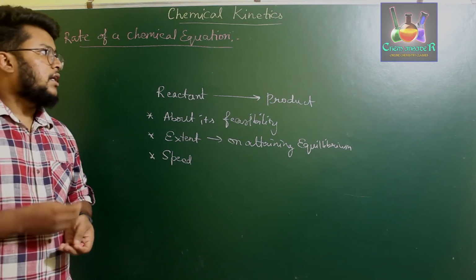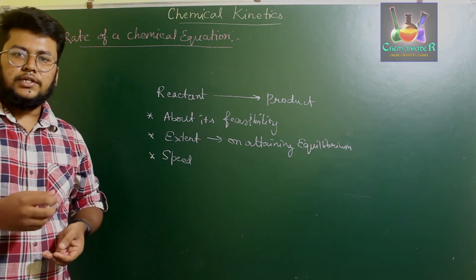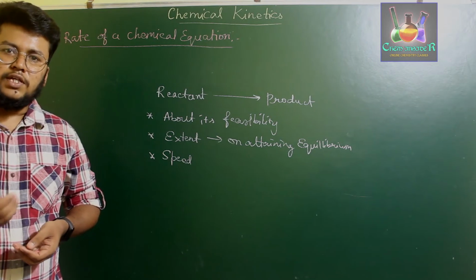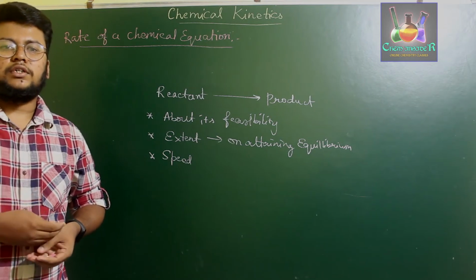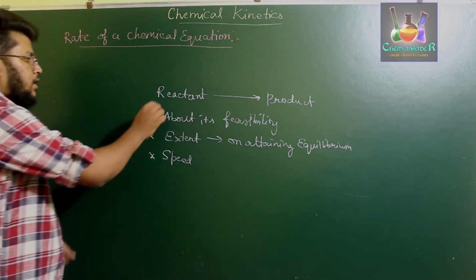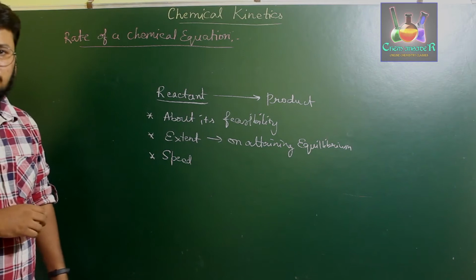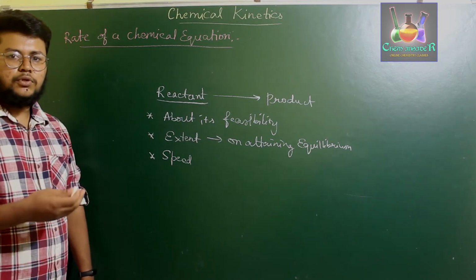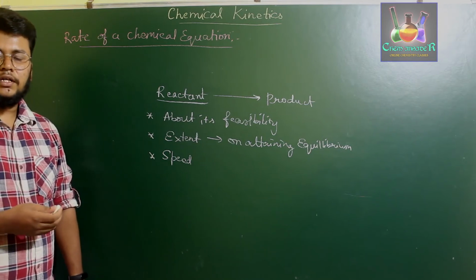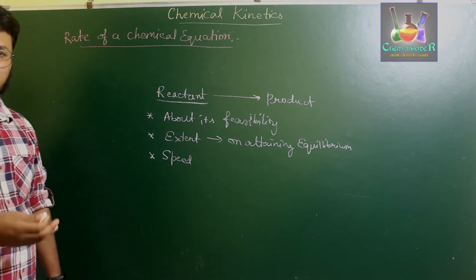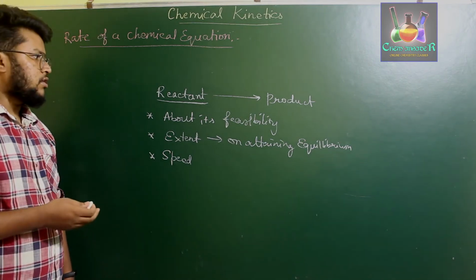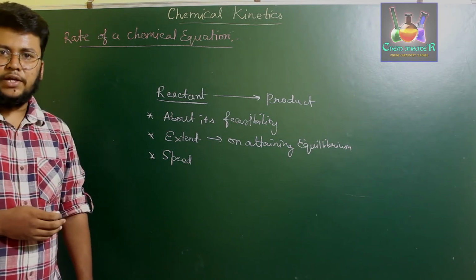Right? Similarly, the chemical kinetics of a chemical reaction is expressed in terms of time itself, but instead of distance, what we take is the concentration of either the reactant or the product. Let us say, for example, this particular reactant has some amount of concentration. After some time, the concentration of the reactant in the reaction will be reduced. If you are taking the reactant in a container and you have added some reagent to it, initially the concentration of the reactant will be at its higher, maximum value.